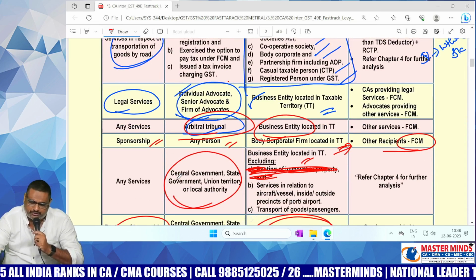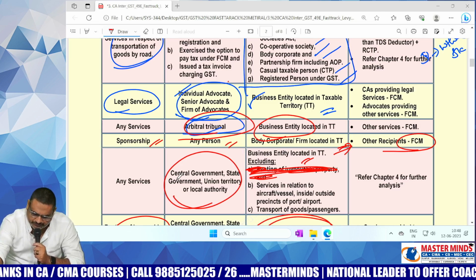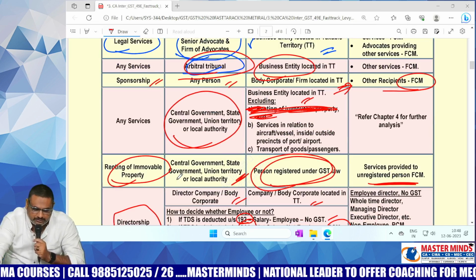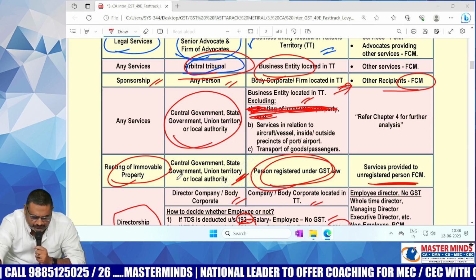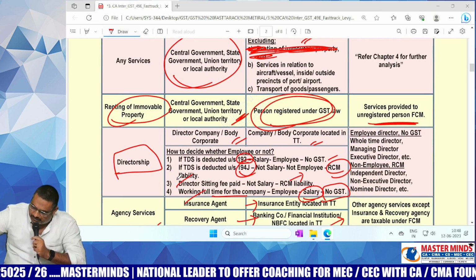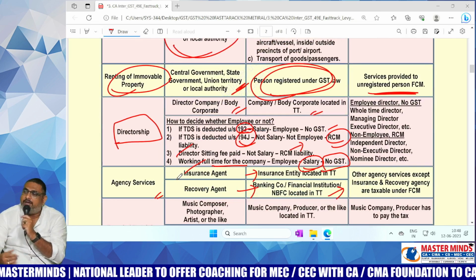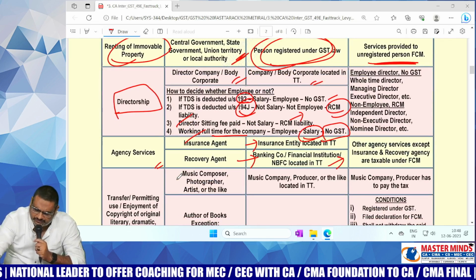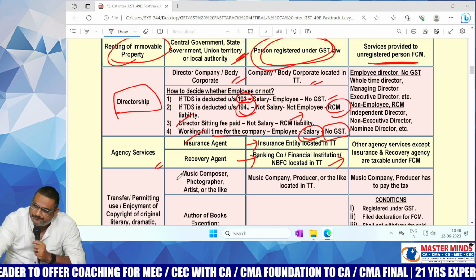Third one, arbitral tribunal, unorganized, private entities. That's why RCM. Next, sponsorship, individual. Fifth one, who is the supplier there? Government. 5A, renting of immovable property. Who is the supplier? Government. And directorship. Who is the supplier? Director, individual. And in this point, insurance agent and recovery agent, individuals. That is the point, ma.